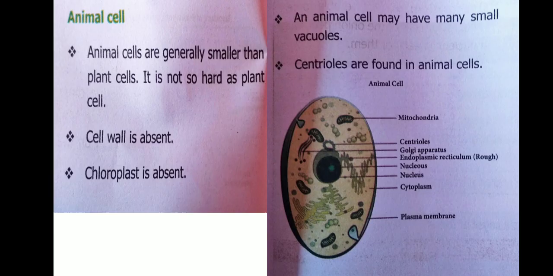Next one, animal cells. Animal cells are generally smaller than plant cells. They are not as hard as plant cells. Cell wall is absent. Chloroplast is absent. An animal cell may have many small vacuoles, and centrioles are found in animals. Okay, and three-dimensional cell structure.